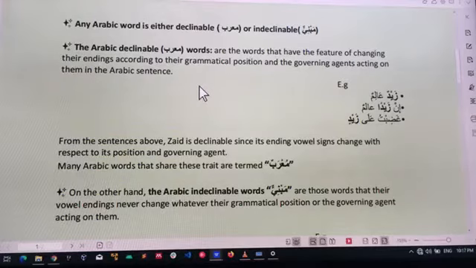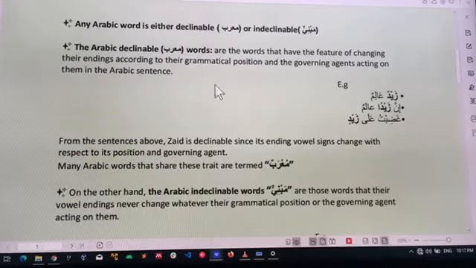For instance, many times you have seen a word in the Quran, like Ismu Jalala, you say Allahu. Another time you see Allah taking Fatih, Allaha. That Ismu Jalala taking Kesro, you see Lahi. Why is it so? Because that Ismu Jalala is mu'rab. You see Zaidun, Zaidin, Zaidan. Why? Because it is mu'rab. So when the end of a word can change because of its position or because of the governing agents acting on it, we say such a word is mu'rab.